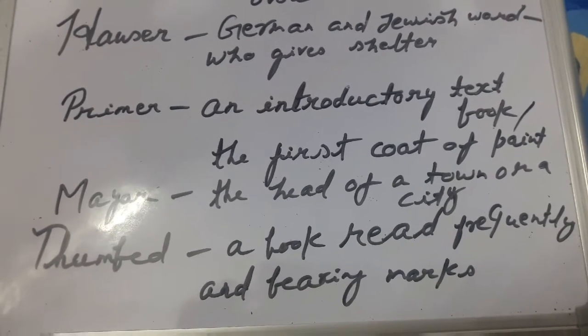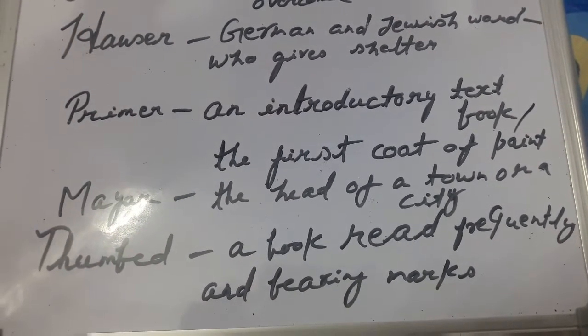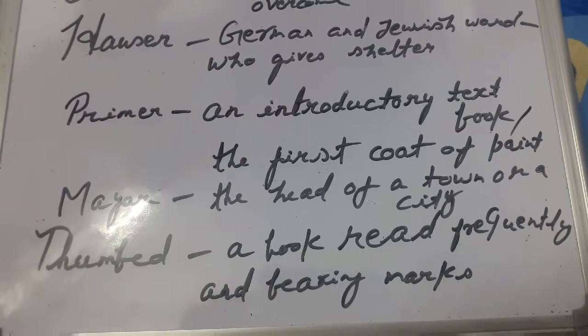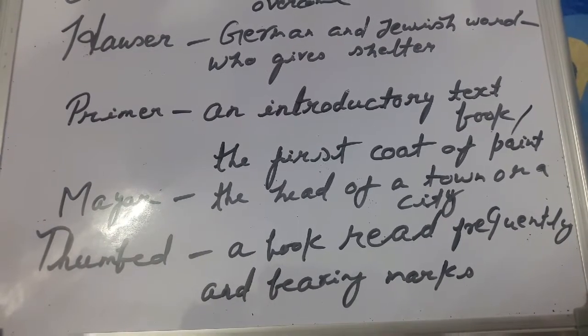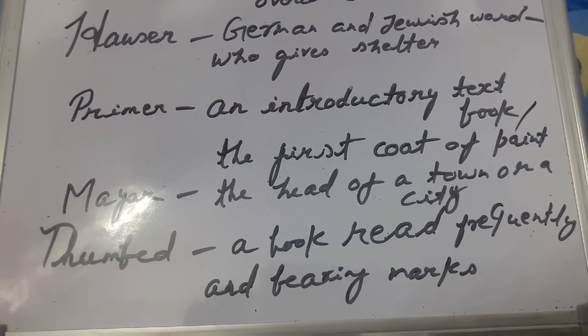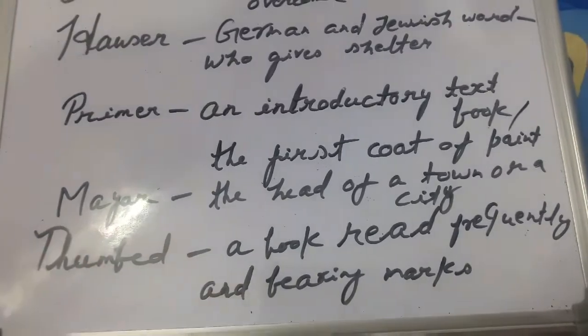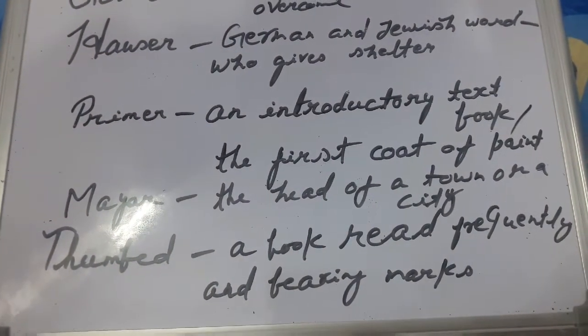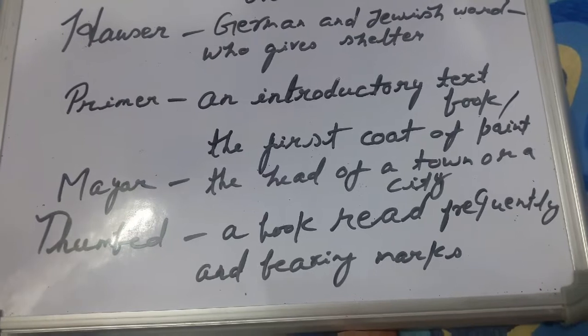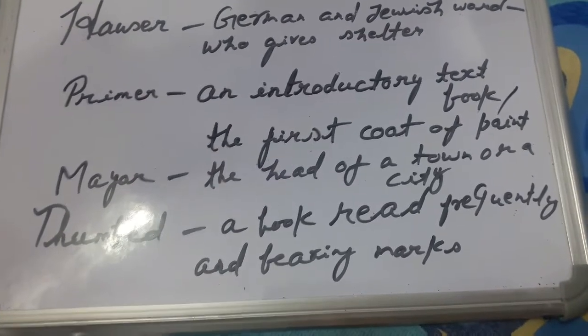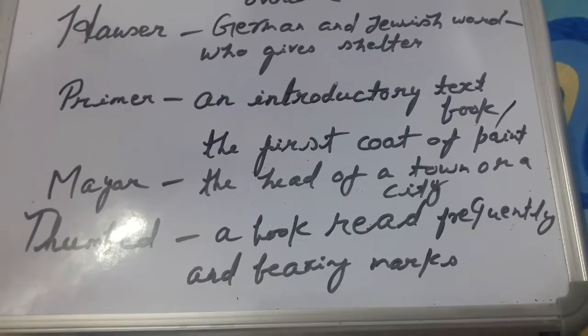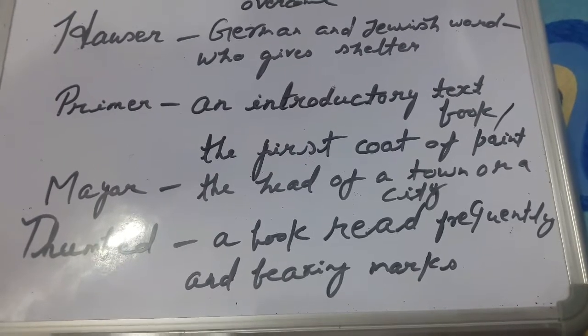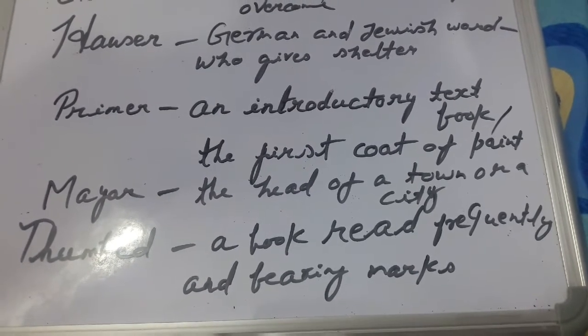Although in this lesson Hauser is a name, Hauser has a meaning also. Hauser is a German and Jewish word, used in Germany and by Jews, for one who gives shelter, who gives protection. But in this lesson, Hauser is a proper noun.